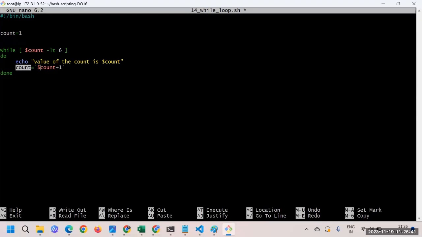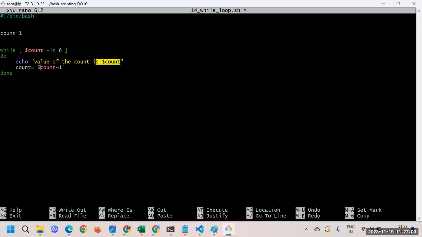Then again it will come here. 2 is less than 6, true, so it will come inside. Now the count value has become 2, so 2 plus 1 is 3. 3 is less than 6, then 4 is less than 6, 5 is less than 6. Till 5 it will print.